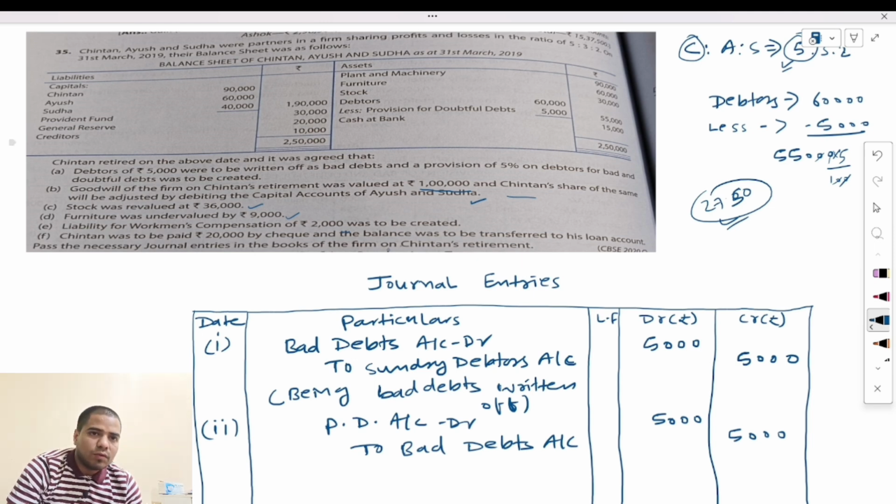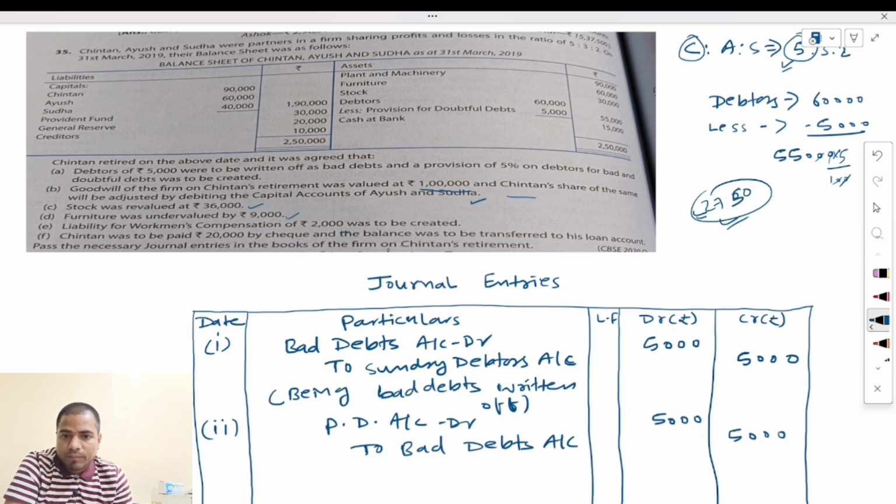Now we have to go through the revaluation part, and make an entry for increase or decrease in assets and increase or decrease in liabilities. So first of all, we will do the debit part of the revaluation, and then after we will do the credit part of the revaluation. Here the provision for doubtful debts will be created. It means revaluation account debit to provision for doubtful debts.